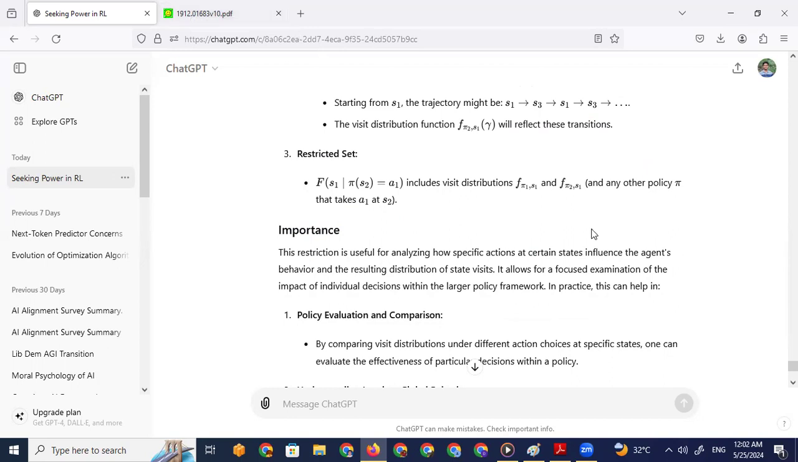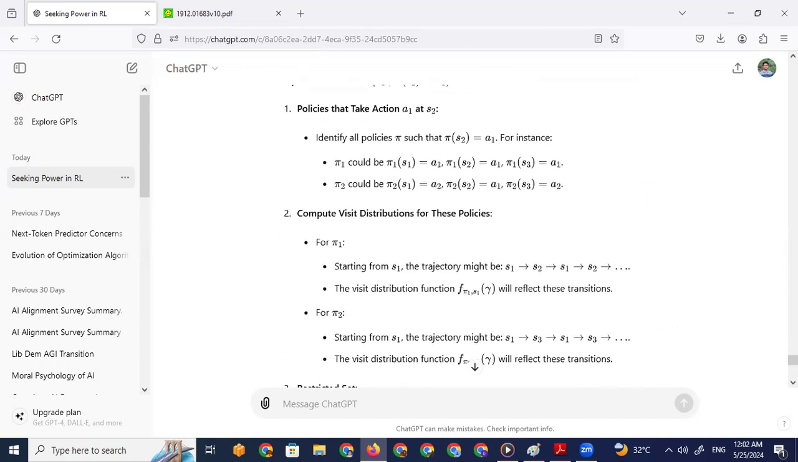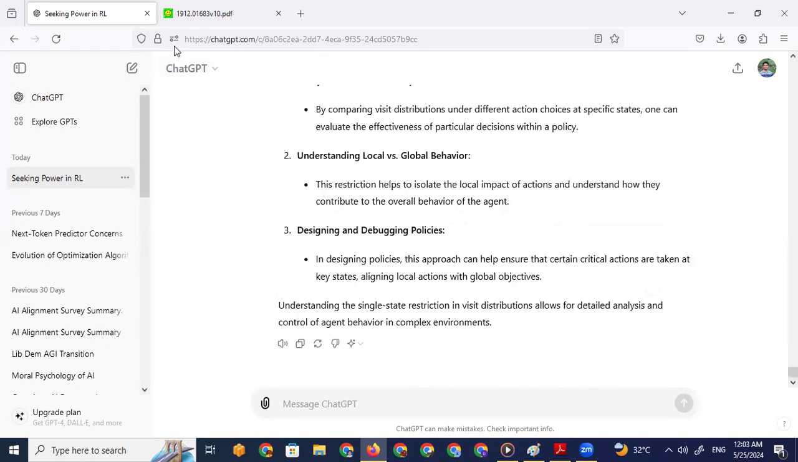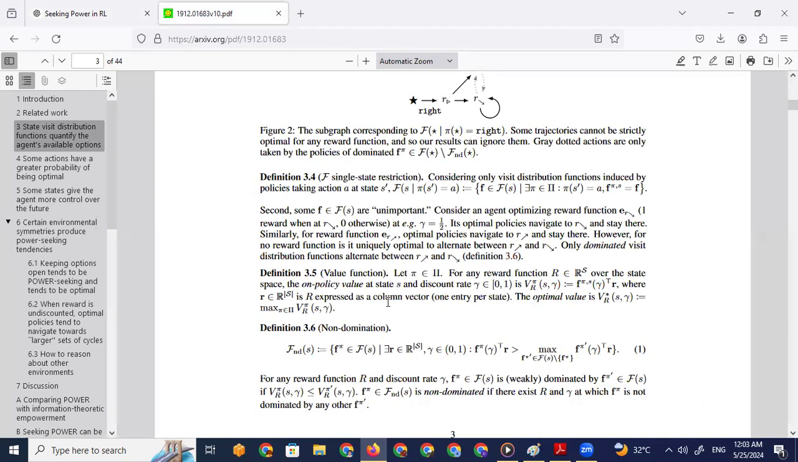So again, this is for more focused examination where a specific action is taken at a specific state. We get all the policies that select that action at that specific state, and then we find the visit distribution for these policies. Okay, that is what that is. Very interesting.